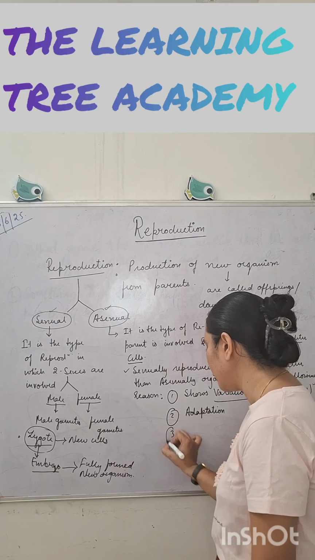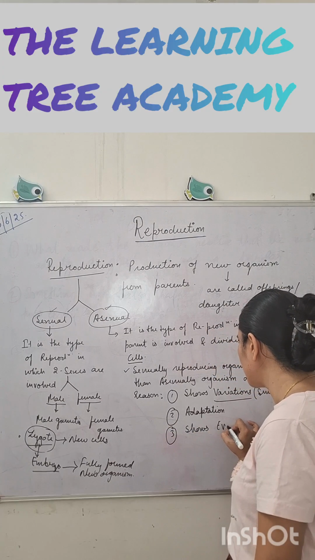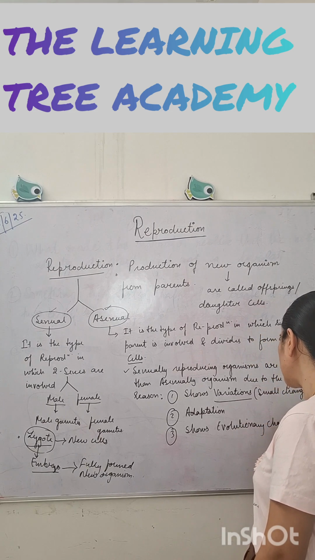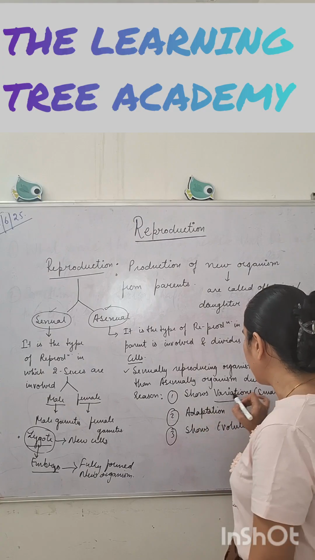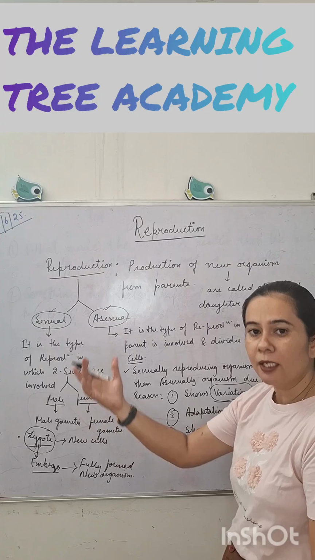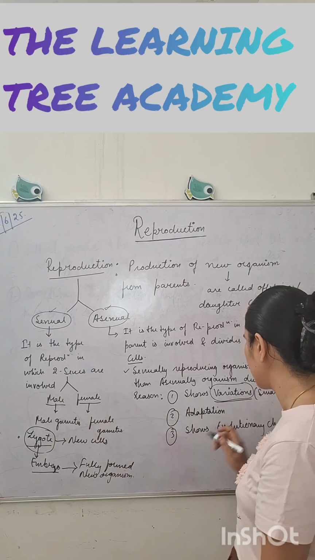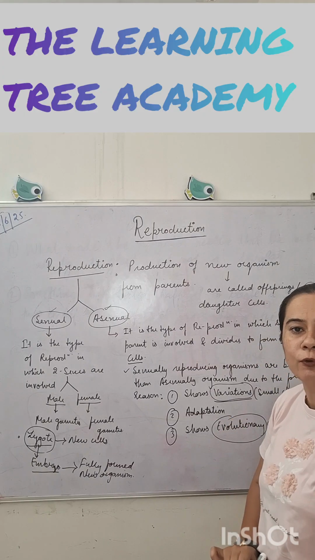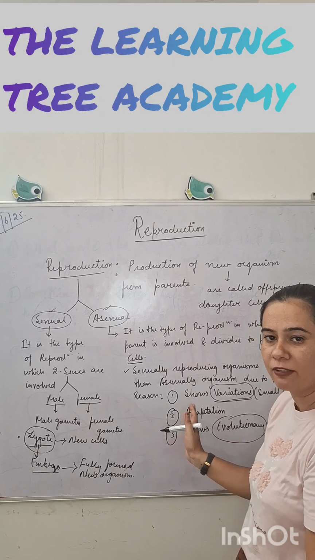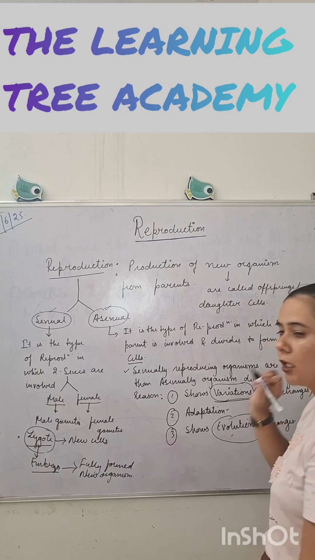Now the third point is they show evolutionary changes also. How does evolution take place in a population? When a large number of variations accumulate over time in a population, then a big change occurs in the population. That big change is known as evolution or evolutionary change. So sexually reproducing organisms have better survival capability than asexually reproducing organisms due to these three reasons.